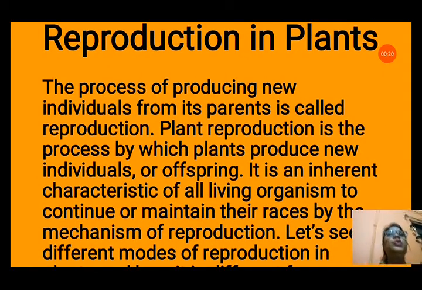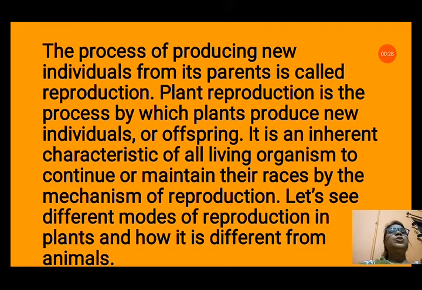The process of producing new individuals from its parents is called reproduction. So what is reproduction? That is the process of producing new individuals. Plant reproduction is the process by which plants produce new individuals or offspring. It is an inherent characteristic of all living organisms to maintain their races by the mechanism of reproduction. So it is very important to maintain the species on this earth.